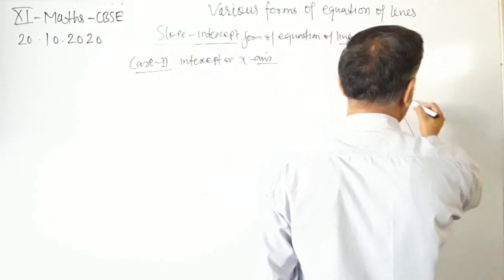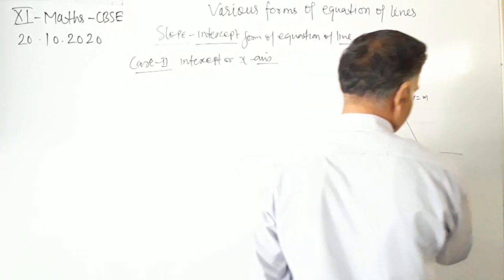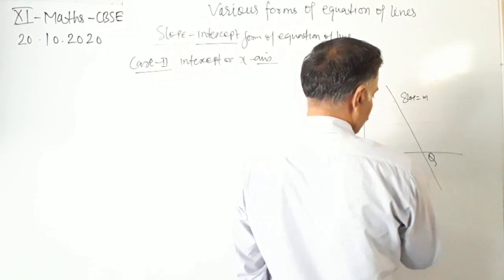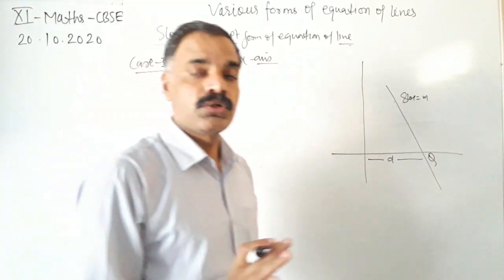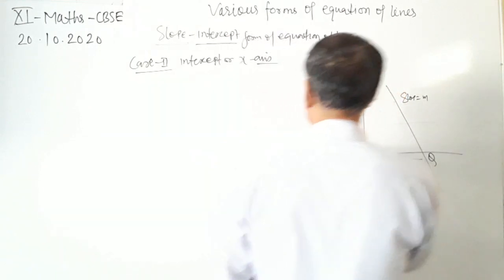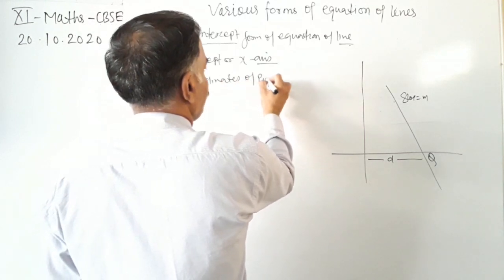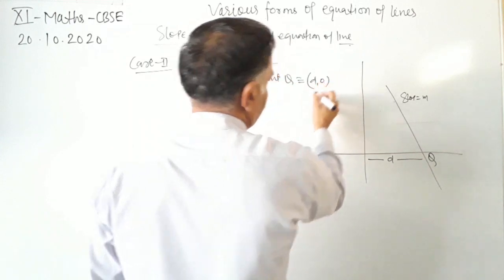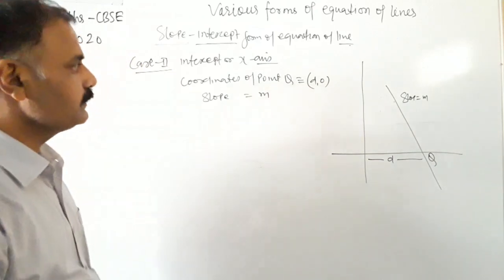Line having the slope m and intercept on x-axis means this line is intercepting x-axis at a point Q at a distance of d units from the y-axis. So x-intercept is d. So the coordinates of point Q are d and 0, and slope of the line is given as m.